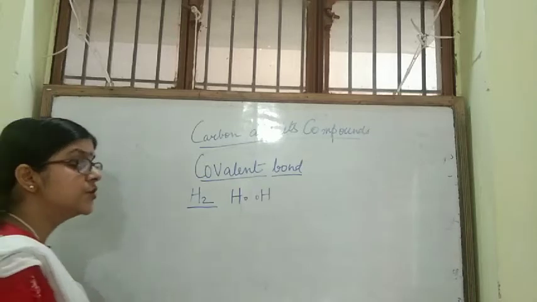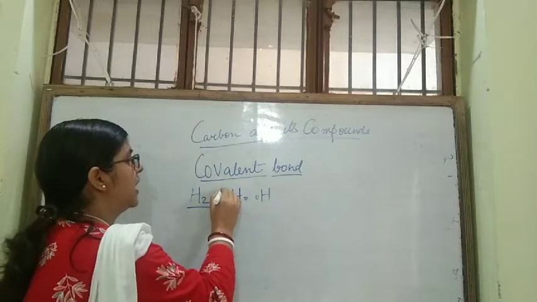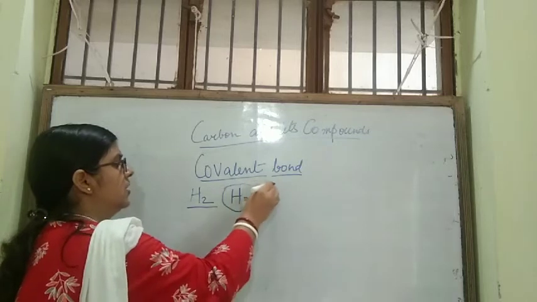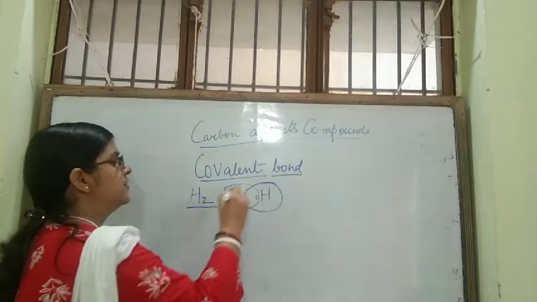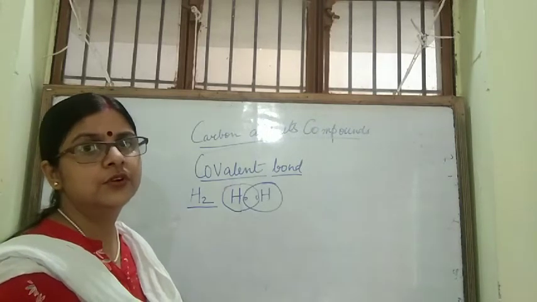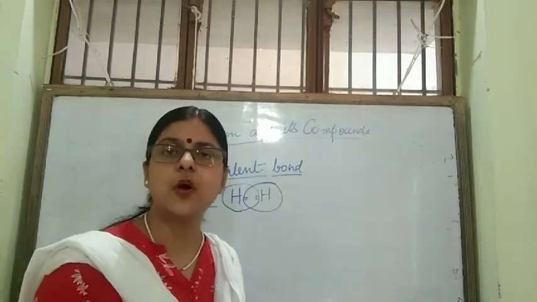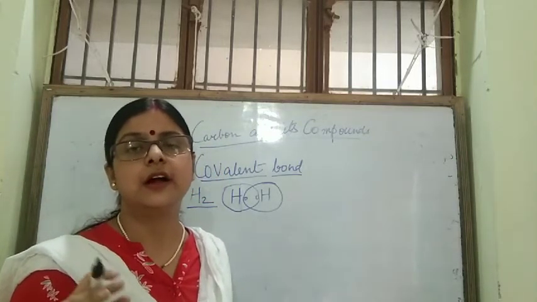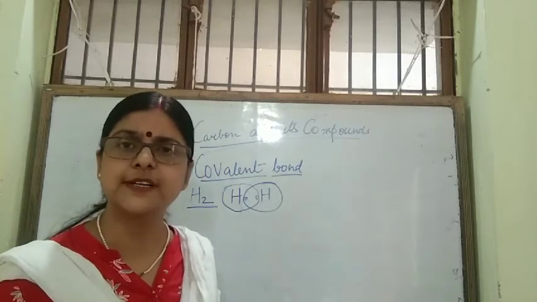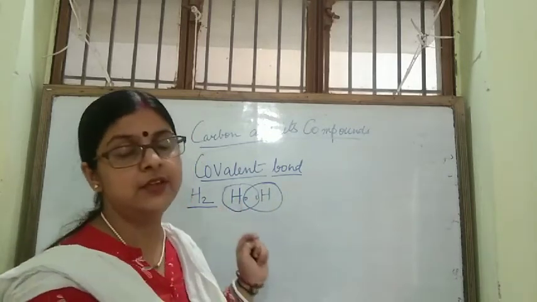If they want to form a hydrogen molecule, these hydrogen atoms will mutually share their electrons and will have two electrons in the valence shell, and that will complete the first shell. The first shell, we all know, can accommodate two electrons, and hydrogen only has the first shell, so it will have two electrons in the first shell.